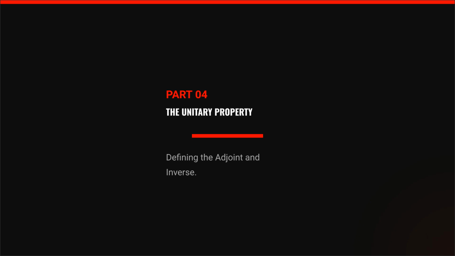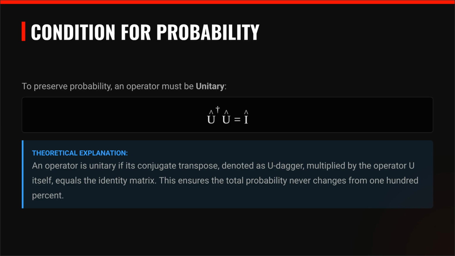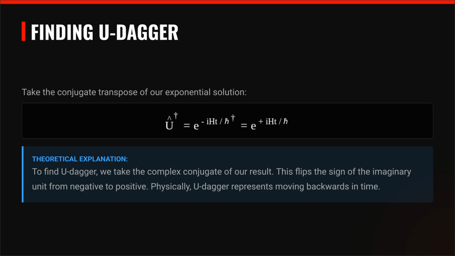Part 04 focuses on the unitary property, defining the adjoint and inverse of the operator U. For probability to be preserved, the operator must be unitary. This means the conjugate transpose of U, called U dagger, multiplied by U, must equal the identity matrix. To find U dagger, we take the complex conjugate of our exponential solution. This flips the sign in the exponent from negative to positive. Physically, U dagger represents moving backwards in time.